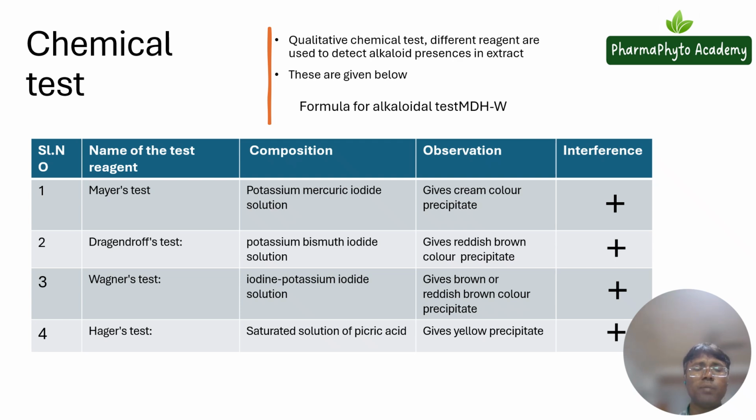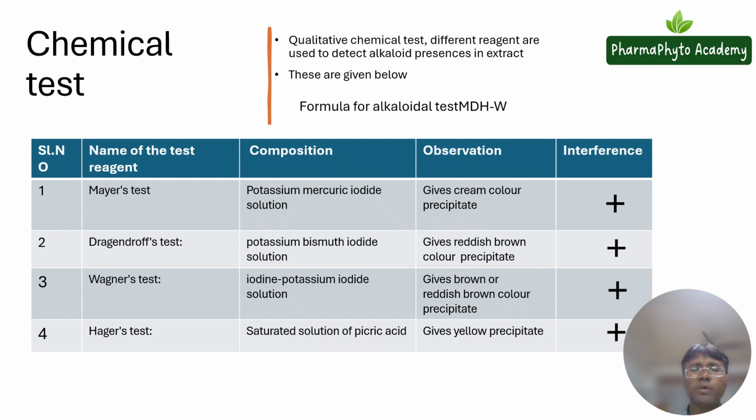First one is the Mayer test. First of all, you have to know the test name, then the composition of the reagent. Sometimes in your GPAT exam, they ask the composition of the reagent.